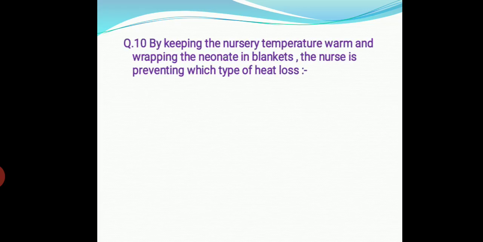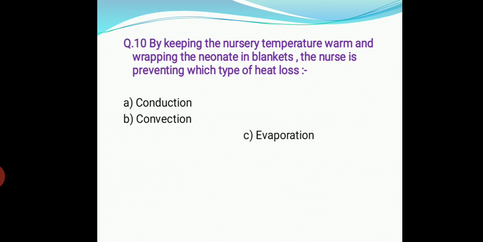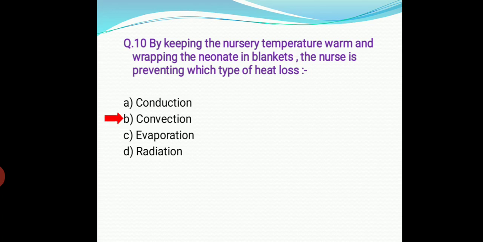So the next question, number 10. By keeping the nursery temperature warm and wrapping the neonate in blankets, the nurse is preventing which type of heat loss? Option A, conduction, option B, convection, C, evaporation, and D, radiation. So the right answer is convection. Convection heat loss is the flow of heat from the body surface to the cooler air.